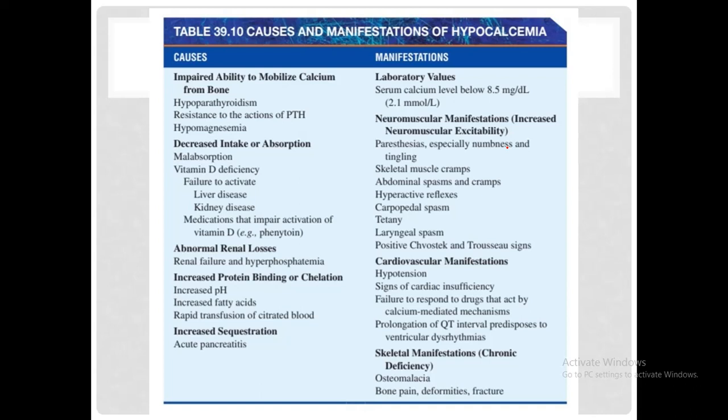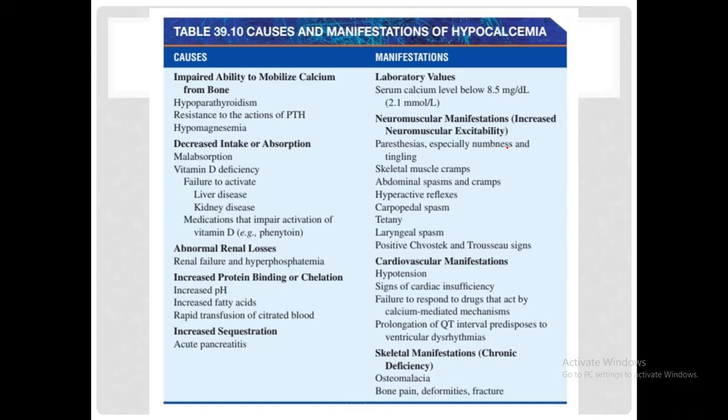So whenever there is hypoparathyroidism, that means there is decreased parathyroid hormone, so serum calcium level could not be increased because parathyroid hormone is the hormone which brings calcium from the bones. And the other example would be resistance to the actions of parathyroid hormone. This is called pseudo-hypoparathyroidism. What it means is that parathyroid hormone is present, but the target organ or the bone has developed a resistance to the action of parathyroid hormone, and hence it cannot resorb bone and hence cannot increase the serum calcium levels.